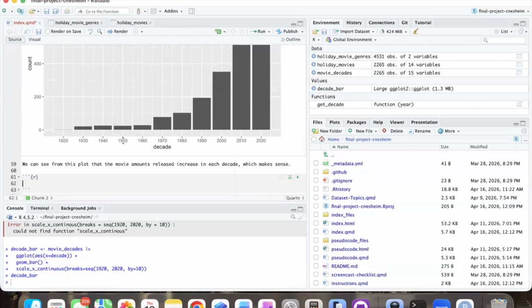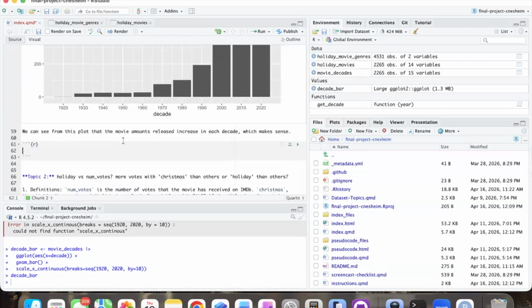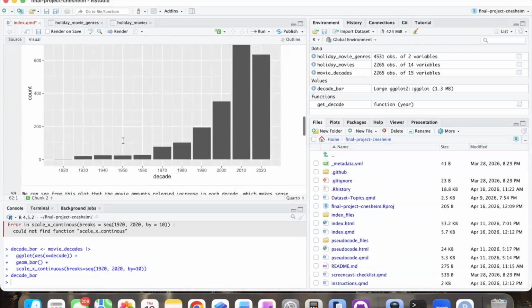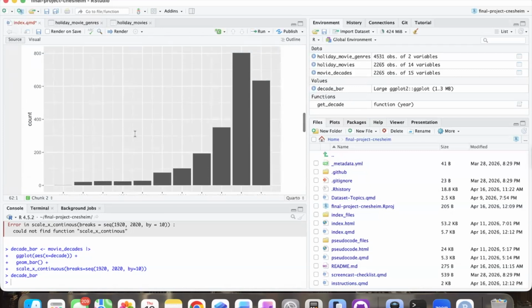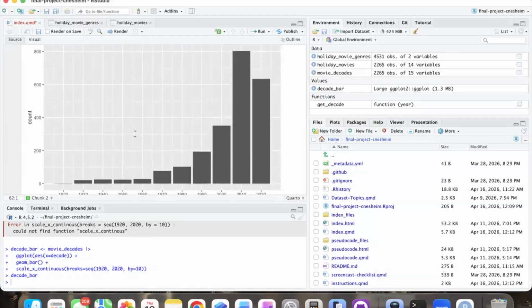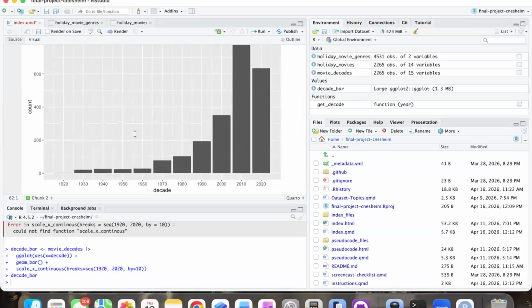Okay, so now let's try and do something with those missing numbers for our runtime minutes. What I want to do is impute those missing values with the average from each decade, right? So not the average of the whole thing, because what I'm looking for is, does year affect runtime minutes, right? If we input all the missing values with just the average of the entire data set, that goes against our purpose. So we want to group it.